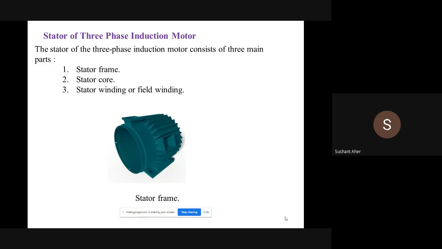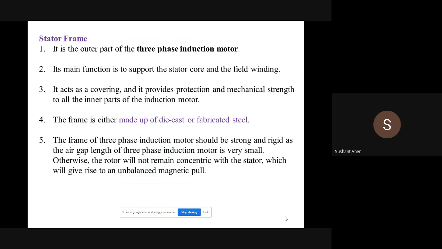This is firstly the stator of the three-phase induction motor. The stator of a three-phase induction motor basically consists of three parts: first is the stator frame, second the stator core, and third the stator field winding. The stator frame is nothing but the outer part of the three-phase induction motor. The main function of this frame is to support the stator core and the field winding. It acts as a covering, and it provides protection and mechanical strength to all the inner parts of the induction motor.